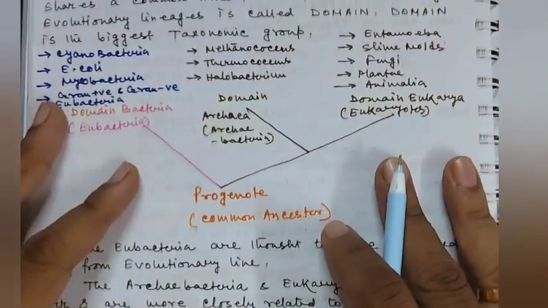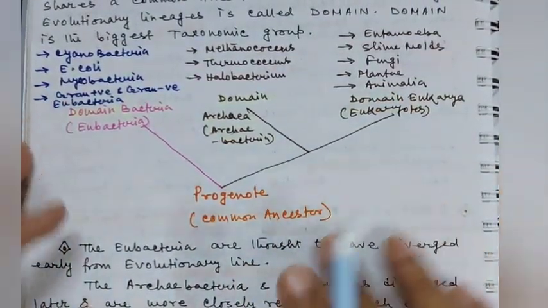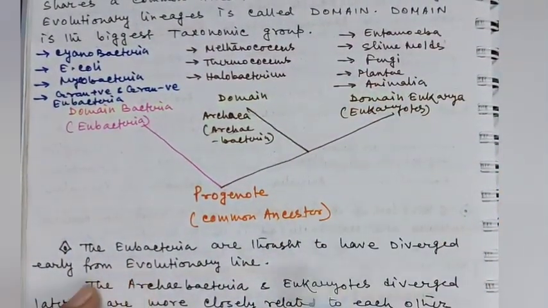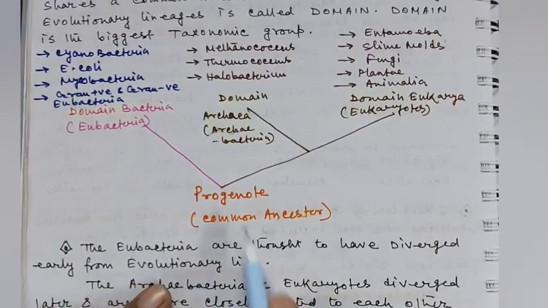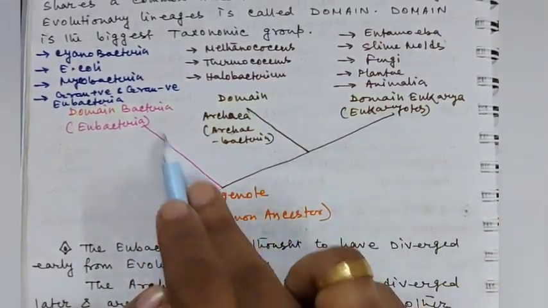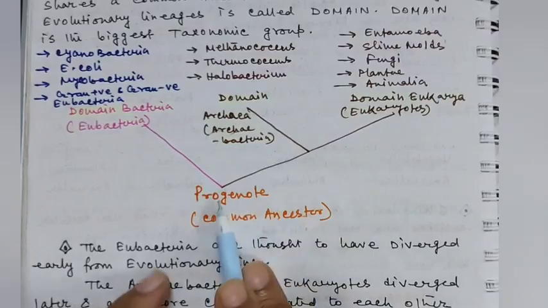We will see a brief evolutionary history of these three domains. From the progenote, one line leads to the development of domain Bacteria, or the Eubacteria, which are thought to have diverged early from the evolutionary line.